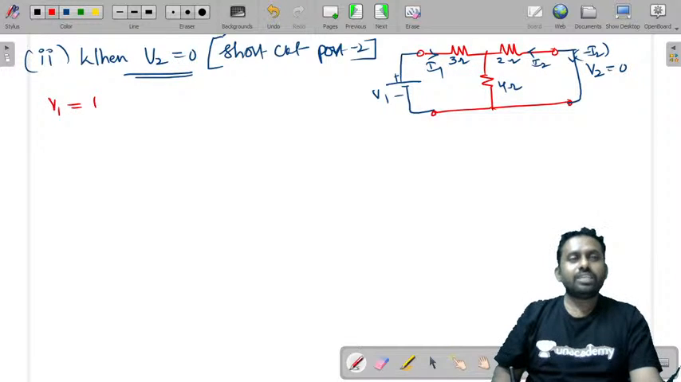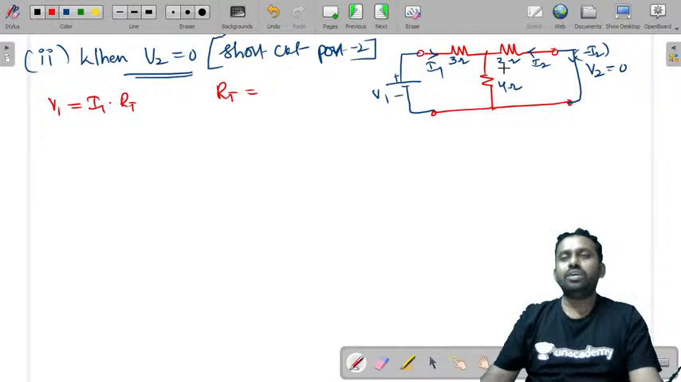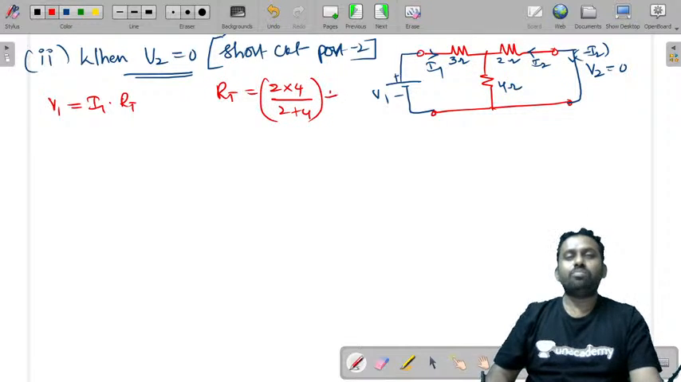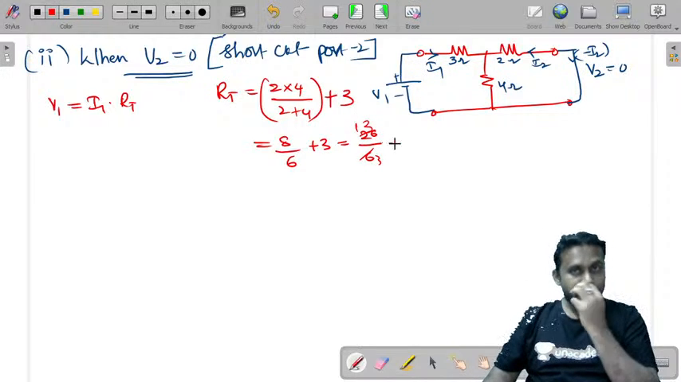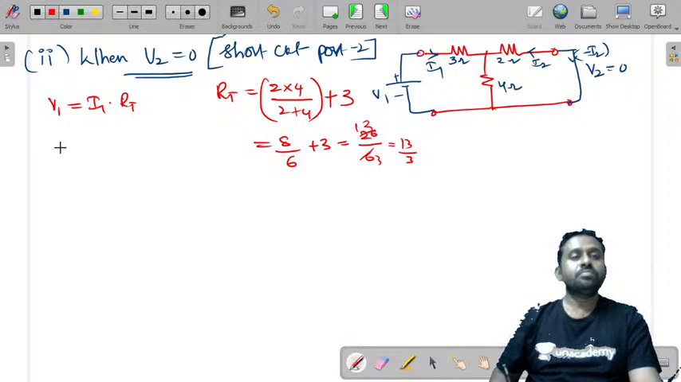You can write V1 is equal to I1 into R total. What is R total that you need to find? When you short circuit this second port, 2 and 4 will be in parallel. So 2 into 4 by 2 plus 4, which is 8 by 6, and this combination will be in series with 3. So 8 by 6 plus 3: 3 sixes are 18, plus 8, 26 by 6. So it is 13 by 3. So V1 is equal to I1 into 13 by 3.